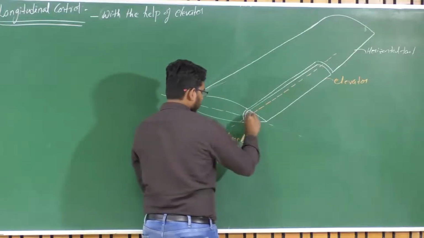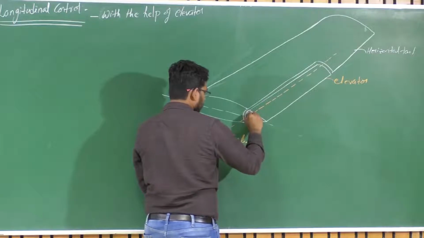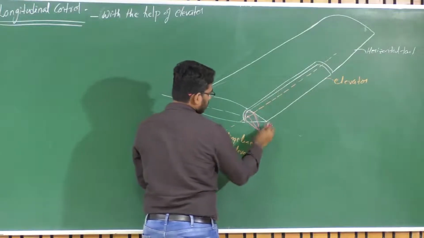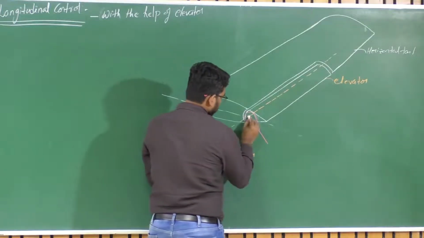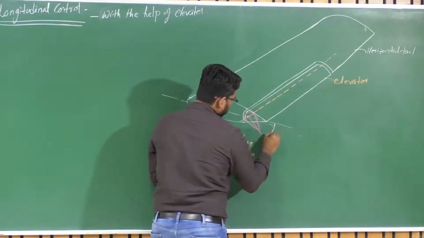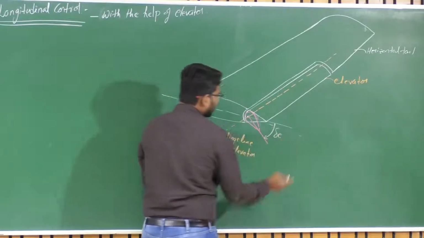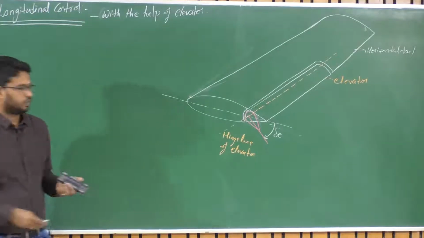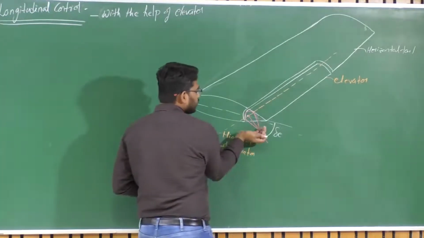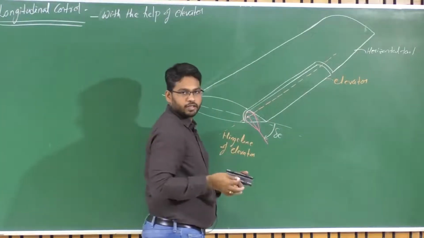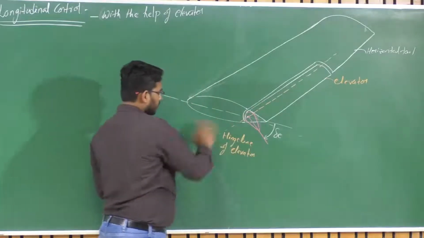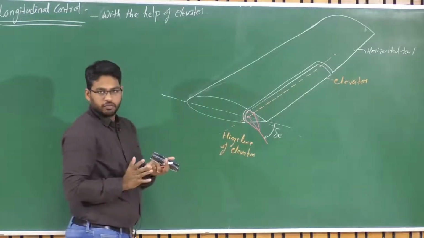So this particular angle is delta E, the elevator deflection. Okay. So this is positive when you deflect the elevator down; when you deflect the elevator up, that is negative deflection. So with a positive deflection, what is happening with the elevator deflection?